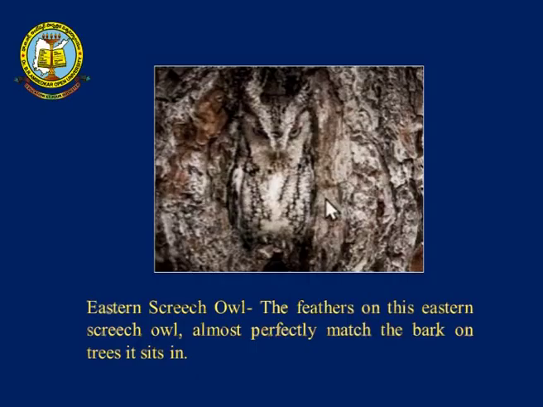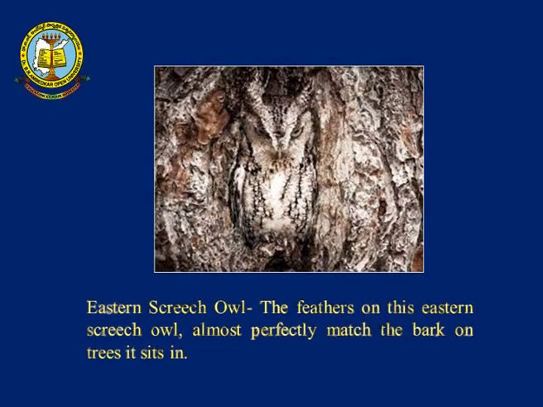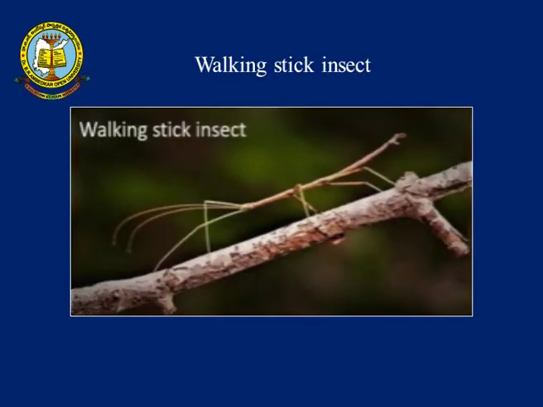Now, in this picture you can see something like bark, but if you take a closer look, you can find there is an owl there, the eastern screech owl. The feathers on the eastern screech owl almost perfectly match the bark of the tree on which it sits. That is called camouflage.